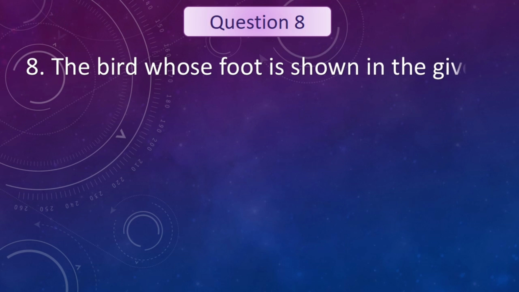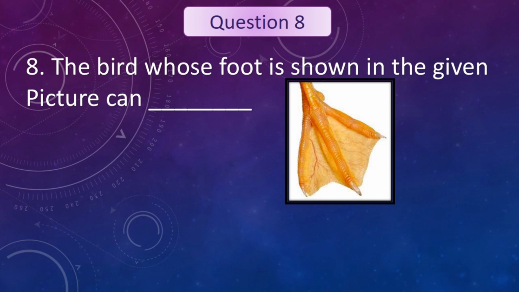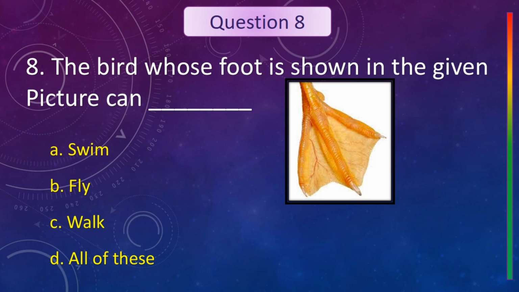The bird whose foot is shown in the given picture can dash. See this picture. It is a webbed feet. Your options are swim, fly, walk, all of these. Your time starts now.